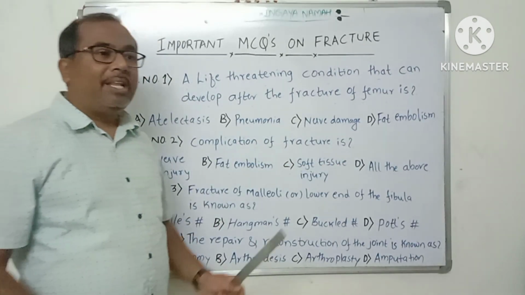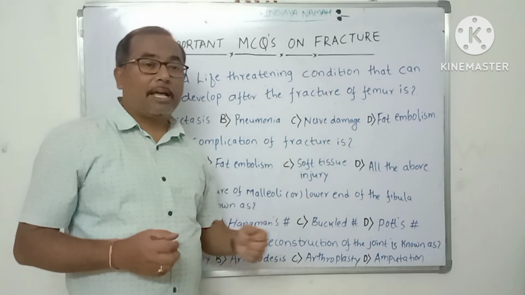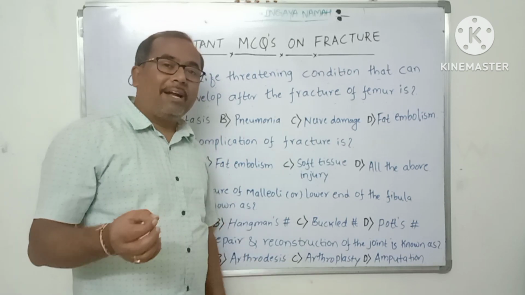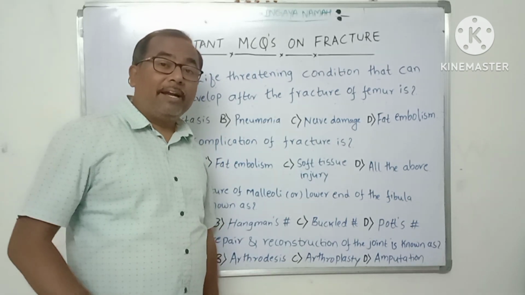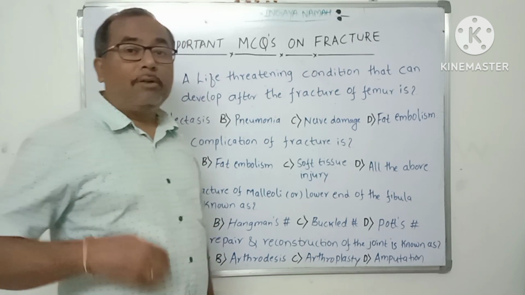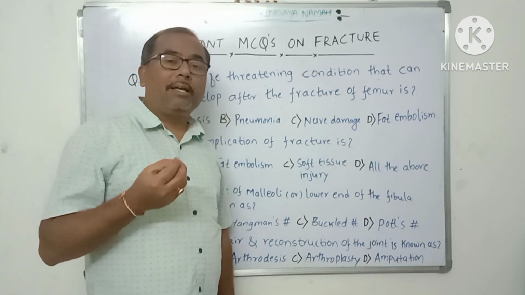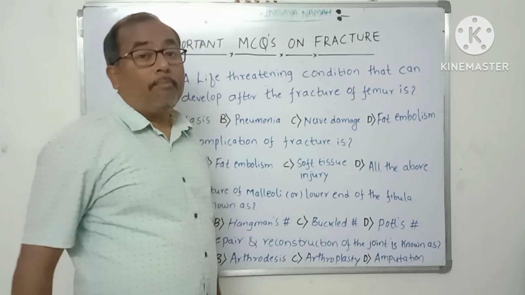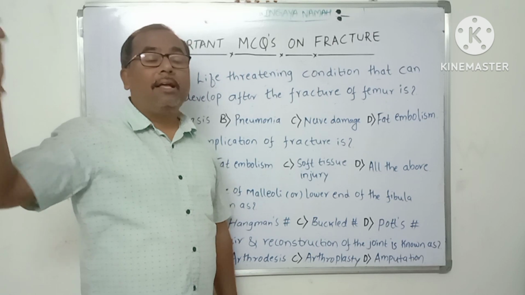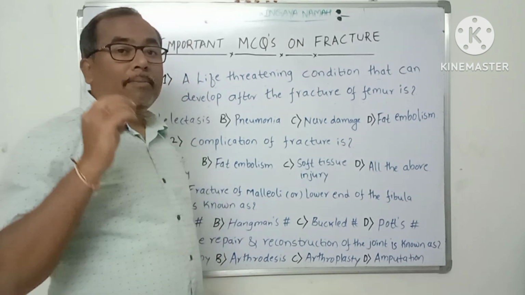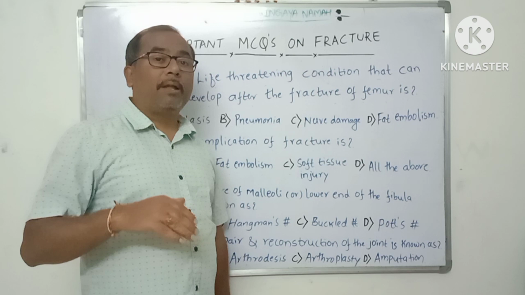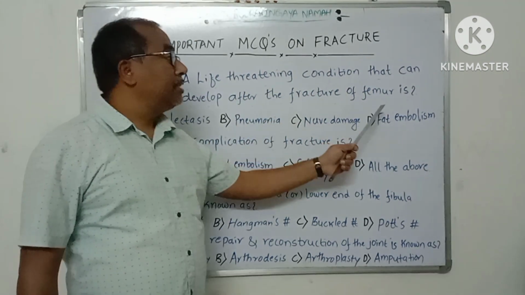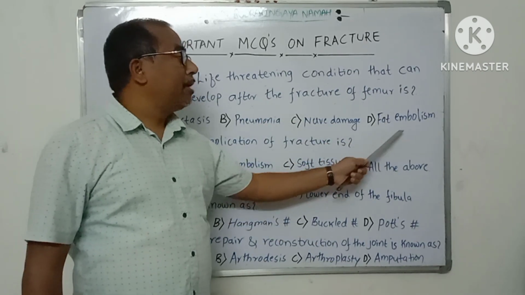Whenever there is a long bone fracture like a femur fracture, the fat present inside the bone comes out of the bone and enters the venous circulation, into the inferior vena cava. Then the fat emboli come to the right side of the heart, and on contraction of the right ventricle they go through the pulmonary artery and block the pulmonary artery or its branches, causing pulmonary embolism. Pulmonary embolism is the one which causes a life threatening condition. So option D, fat embolism, is the right option.